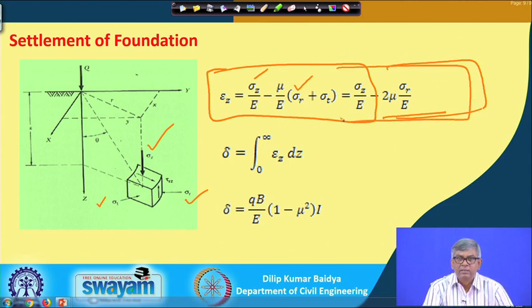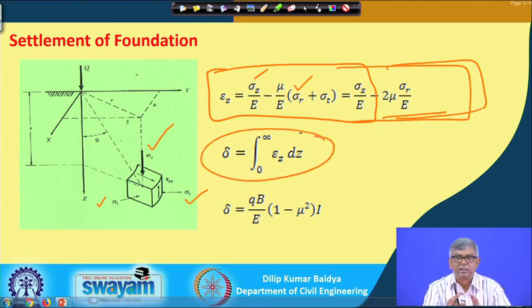Now, if I integrate that epsilon, the strain at a particular point, over the depth of the soil, then I can get the total settlement. This is for elastic; I am considering elastic only now.